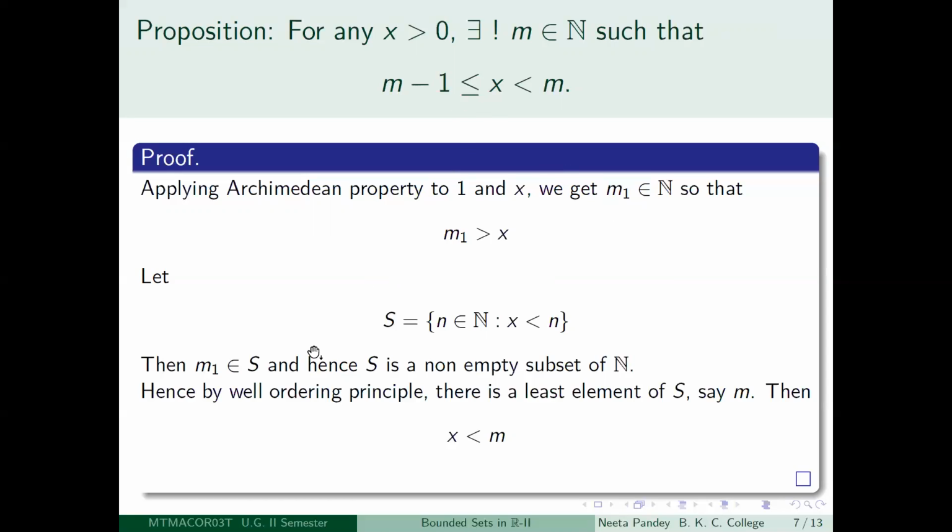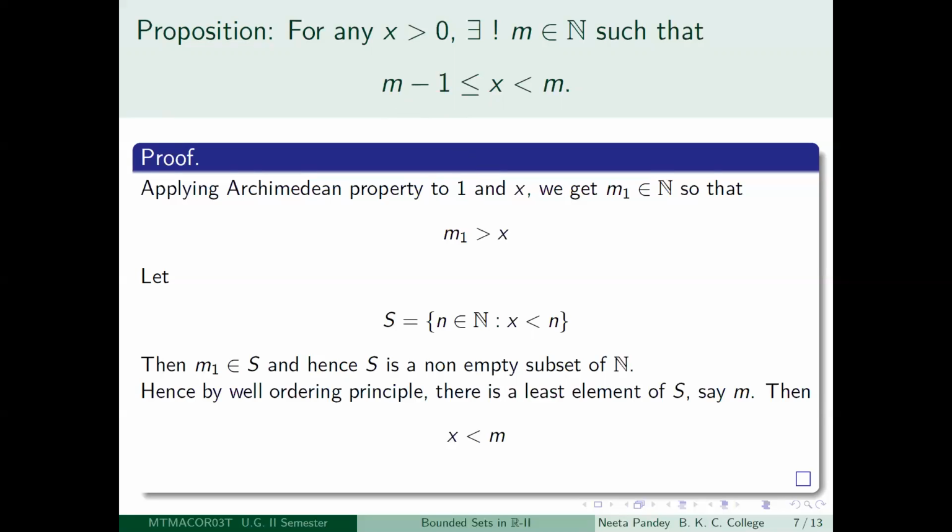So we will construct the set capital S, which is the set of all positive integers n such that x is less than n. I want a number m which has the property that m minus 1 is less than or equal to x.